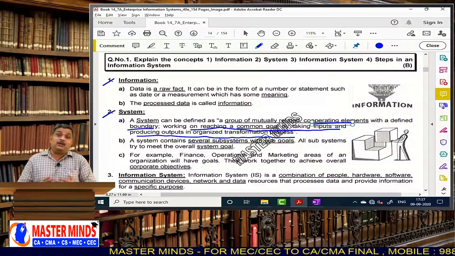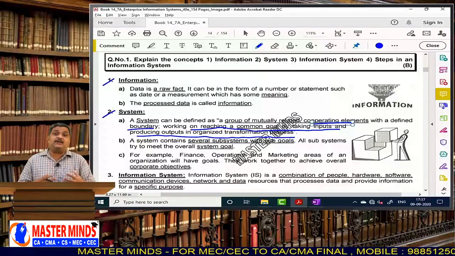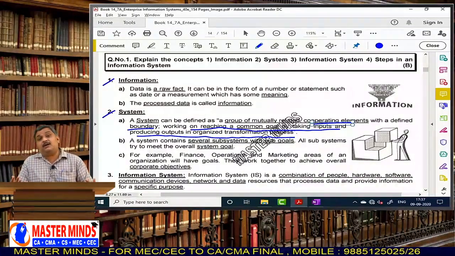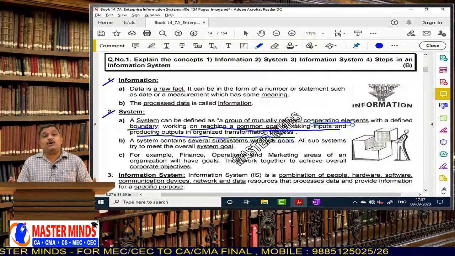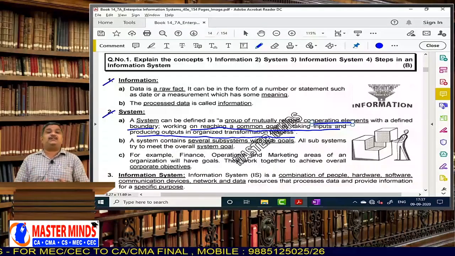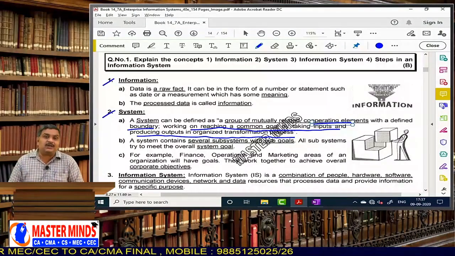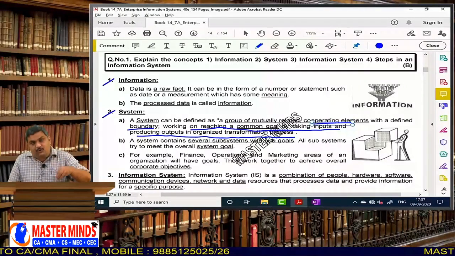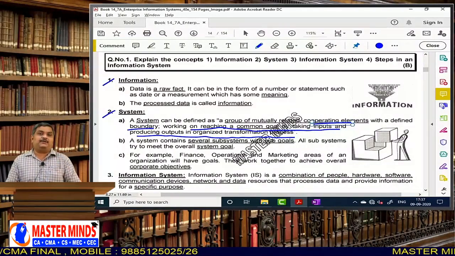And all the components in our body are functioning with a common goal. If different organs in our body function separately without interaction and integration, then we cannot live. So all those components should have a common goal. That is very, very important.